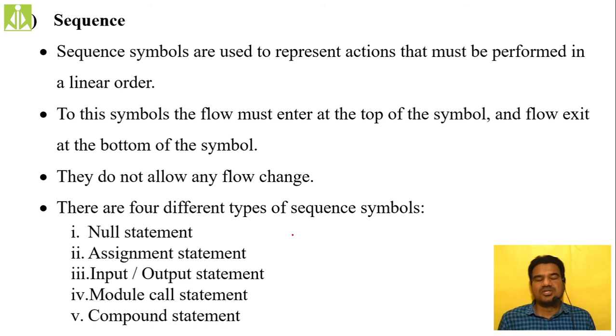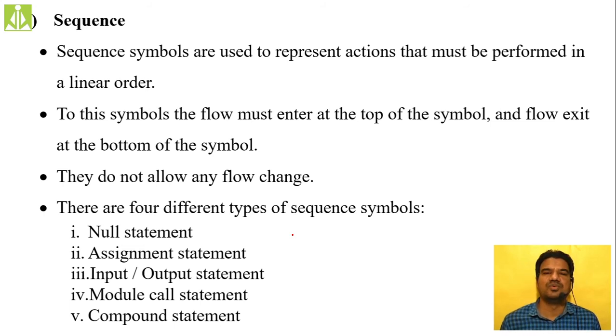As I said earlier, all sequential statements will be performed in an algorithm, in a flowchart, linearly. Unless you use any control statement between the sequential statements, no sequential statement will be skipped or repeated. We discussed this when we discussed algorithm categories.